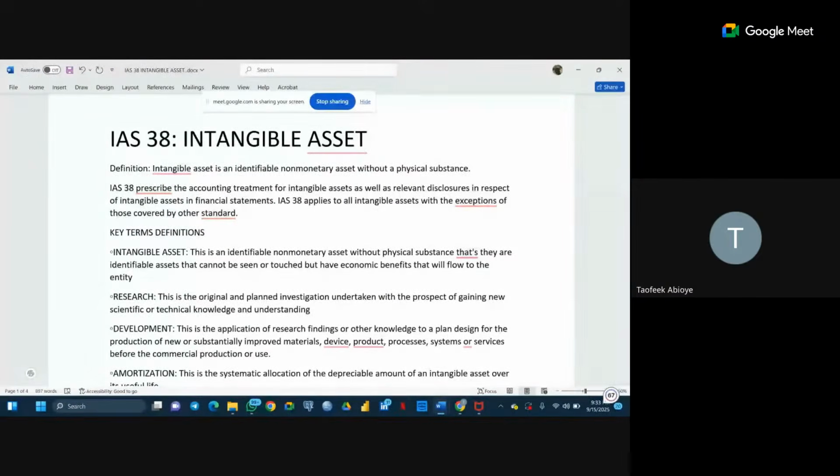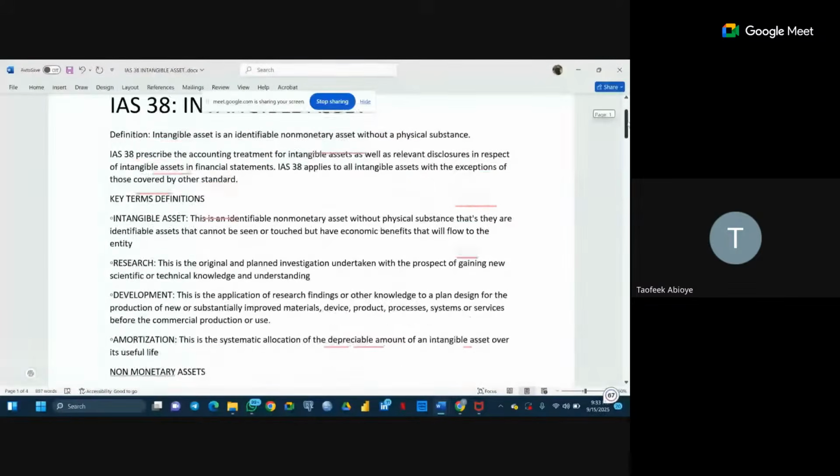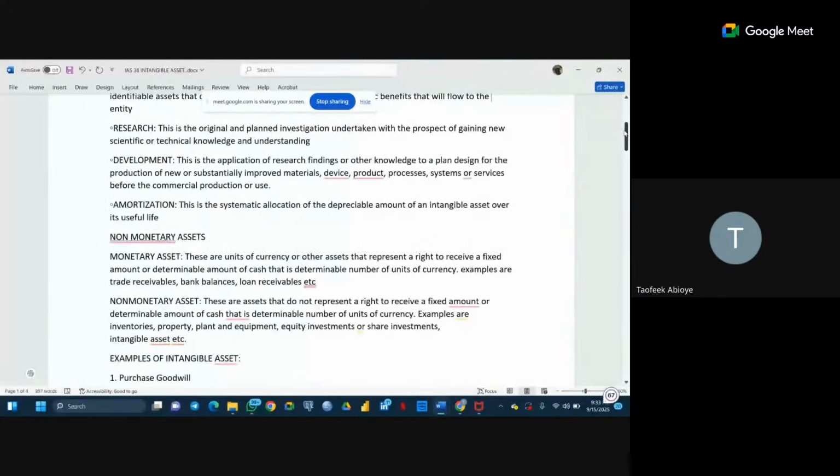So after that, we have amortization. It's the systematic allocation of the depreciable amount of an intangible asset over its useful life. Just like we have depreciation for tangible assets, we make use of amortization for intangible assets, the process of spreading the value of that asset over its useful life.